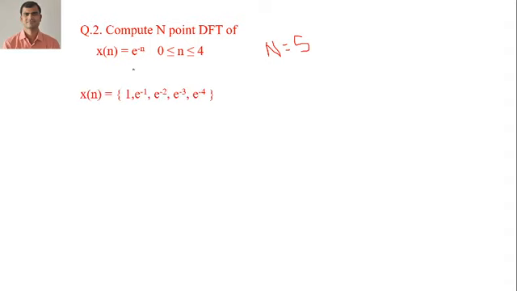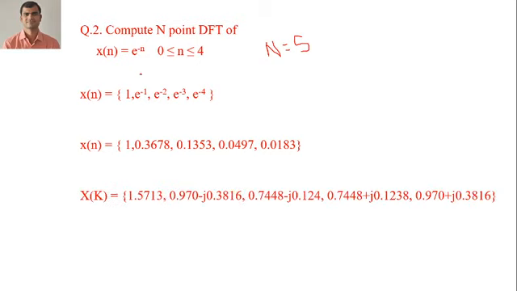We'll be getting this as a sequence. Now you take the value of e raised to minus 1, e raised to minus 2, and so on. We'll be getting these values, and you solve using the analysis equation and get this answer. Again, you add and divide by capital N, so here capital N is 5, and we get the initial sample as 1. As you see here, the imaginary parts cancel each other when you add, so you will have only the real part divided by 5, which is equal to 1 only.